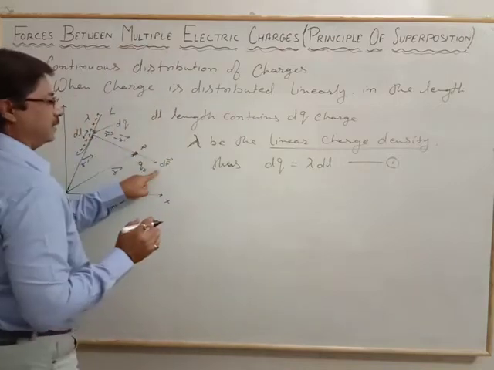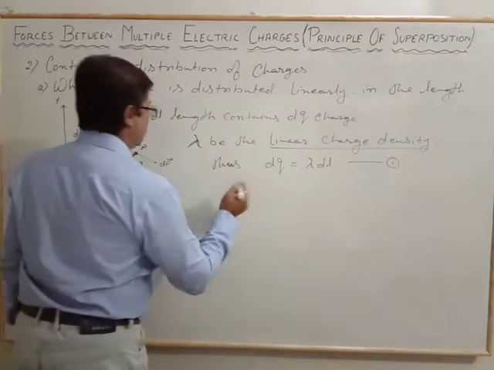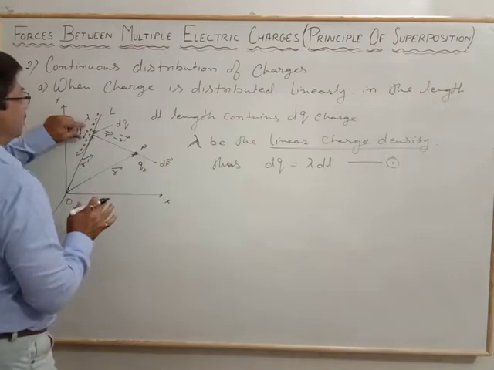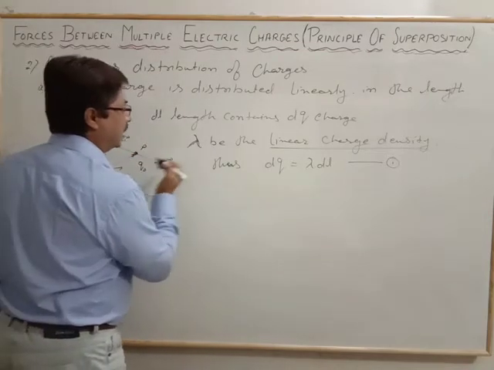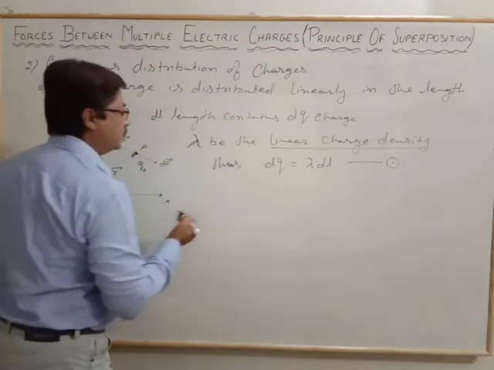Now the force acting, that is the very small force acting due to the small charges, the electrostatic force at the test charge q naught due to the dl length or dq charge.